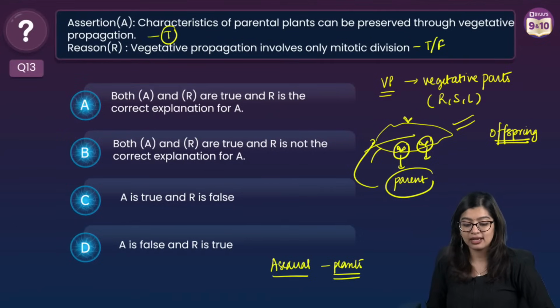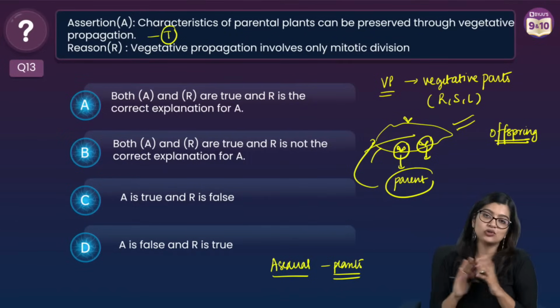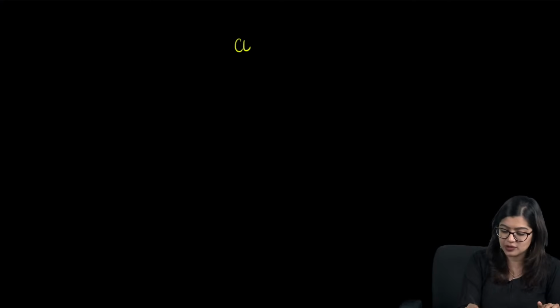Now they are saying that vegetative propagation involves only mitotic division, right? Mitotic division. Now see, cell division is of two types, right?